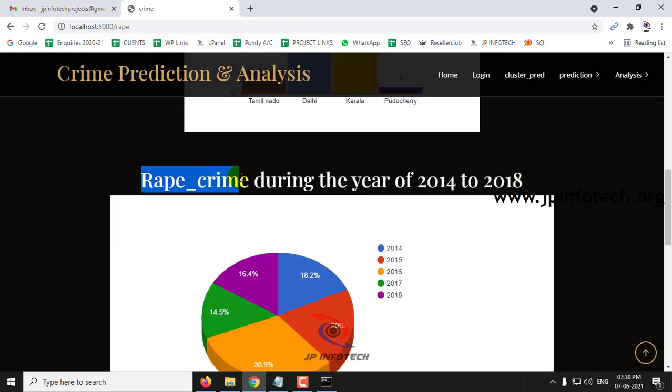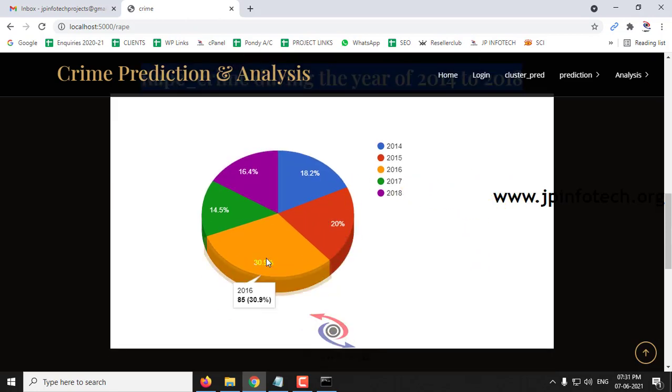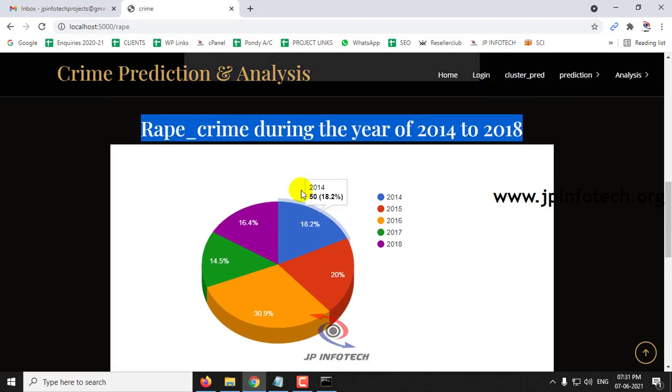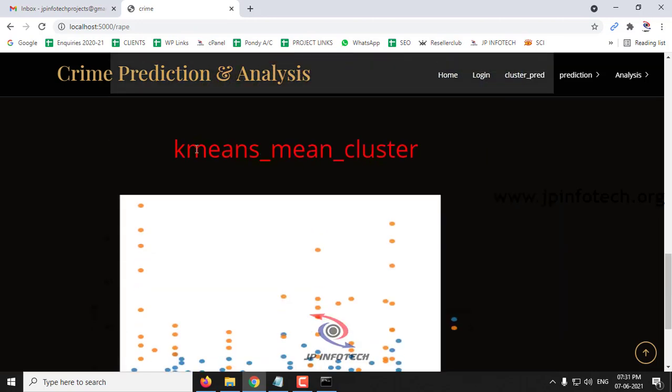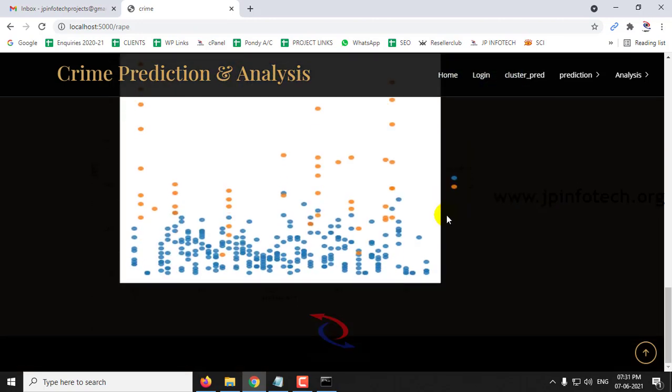This is the pie chart of the rape crime rate during the year 2014 to 18, with 2016 having the highest percentage of 30.9%, and then comes the year 2015 with 20%, and then 2014 and 2018, and then 2017. So these are the different years for the rape crime, and this is the plot for k-means clustering with different clusters 0 and 1.